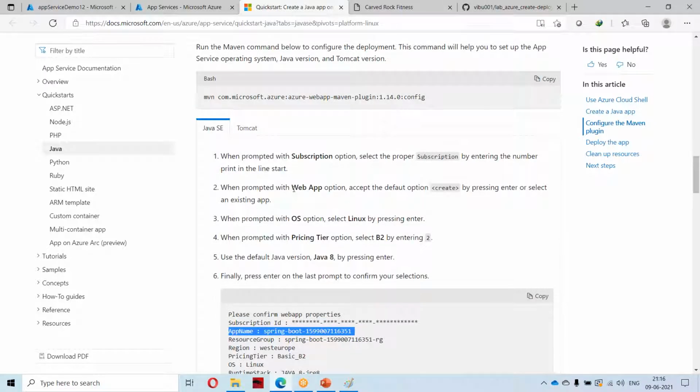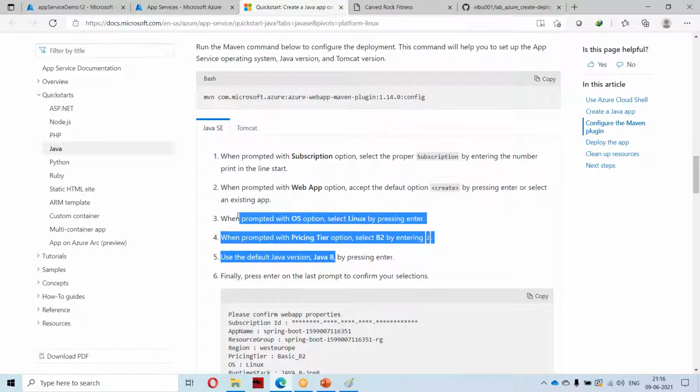the subscription, whether you want to create a web app. You have to click on create, and you have to select the operating system, whether you want Linux or Windows. There will be two options over here. So here also, likewise in the UI, you selected the operating system, that is the first thing, and you selected the instance type. Now you selected something like 1 GB or 1.7 GB, 2 GB. So there is something like a price tier. We have to select a B2, and you have to select your runtime.